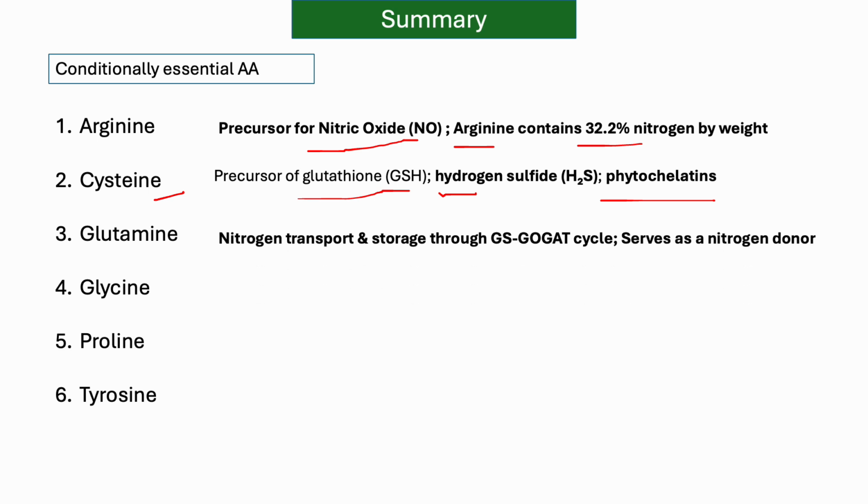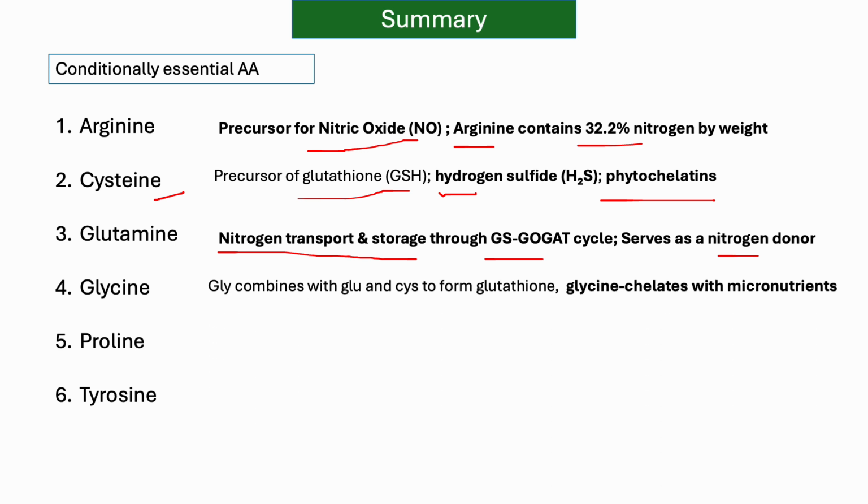And glutamine is considered the nitrogen transport and storage through the GS-GOGAT cycle, and also serves as nitrogen donor to other amino acids, nucleotides, and chlorophyll. And glycine combines with glutamate and cysteine to form glutathione, and again glycine chelates help to uptake different micronutrients and also transport of these nutrients.